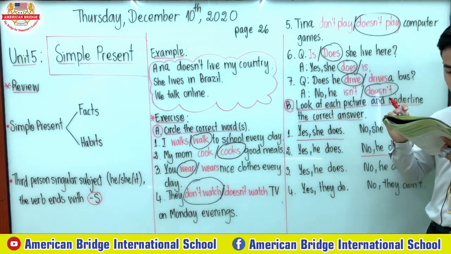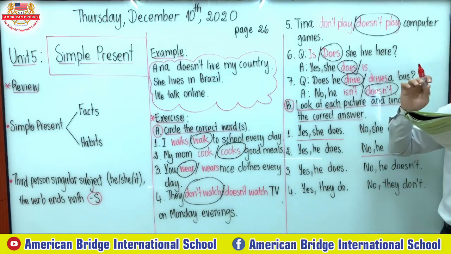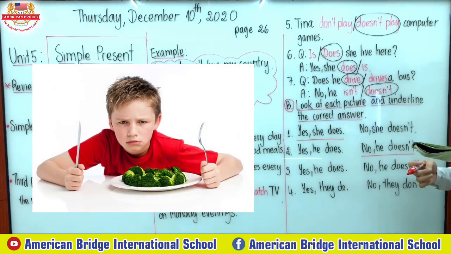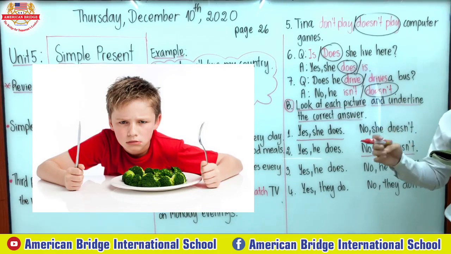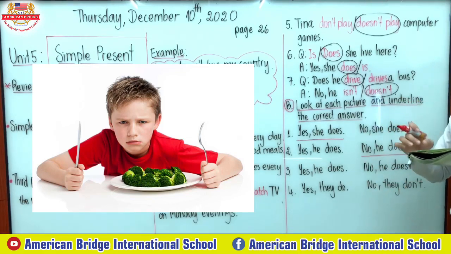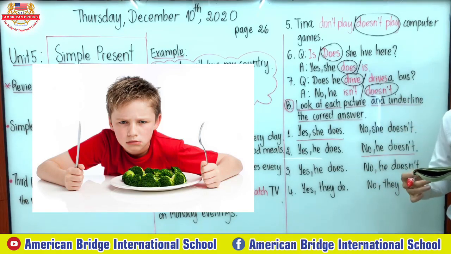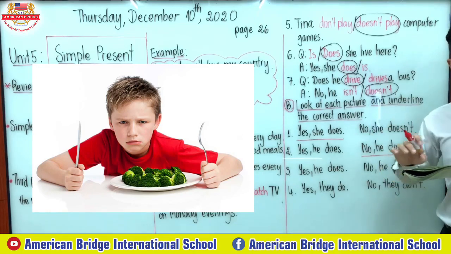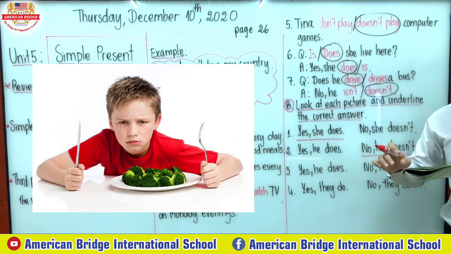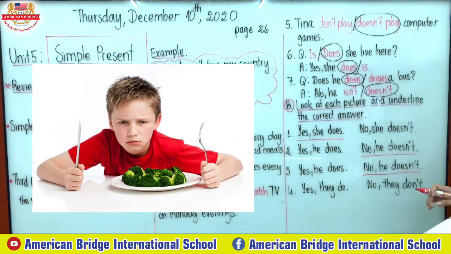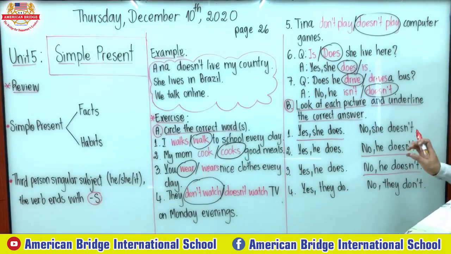Number 3, everyone. In the picture of number 3, you can see a young child. Maybe he is having breakfast, and I think he didn't like his breakfast. So our question is, does he like vegetables? As you can see on his face, it looks like he doesn't like vegetables, right? So the answer, a short answer: no, he doesn't.